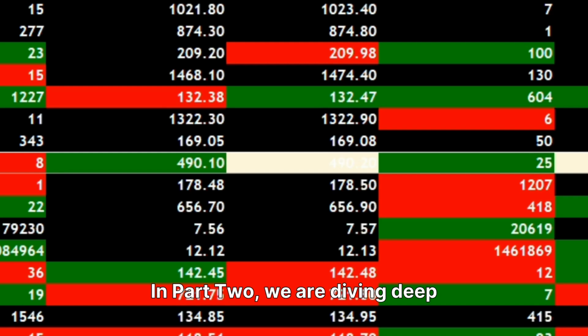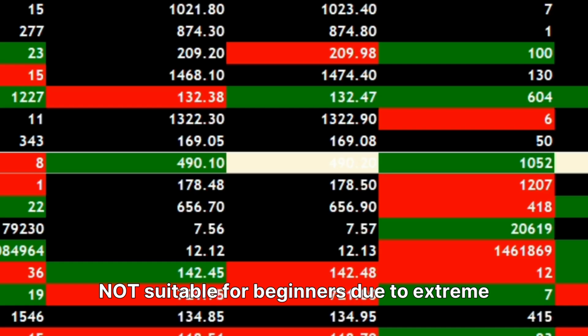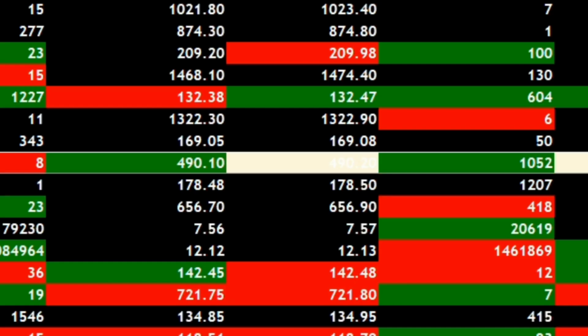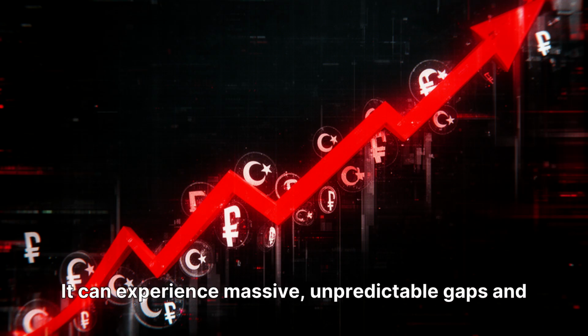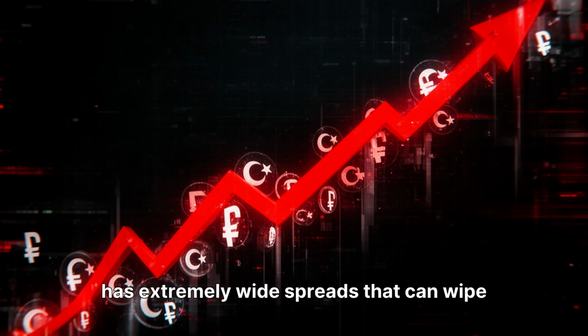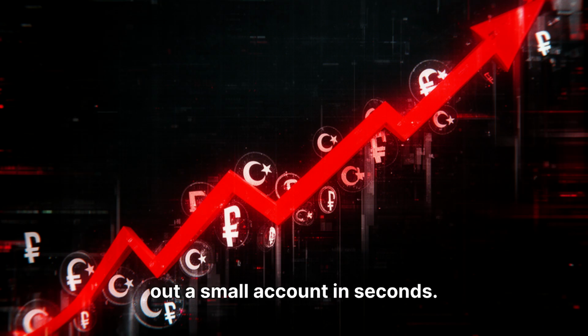Welcome back. In part 2, we are diving deep into the 5 Forex pairs that are not suitable for beginners due to extreme risk and unpredictability. First is USD-TRY. This pair is heavily influenced by political instability. It can experience massive, unpredictable gaps and has extremely wide spreads that can wipe out a small account in seconds.